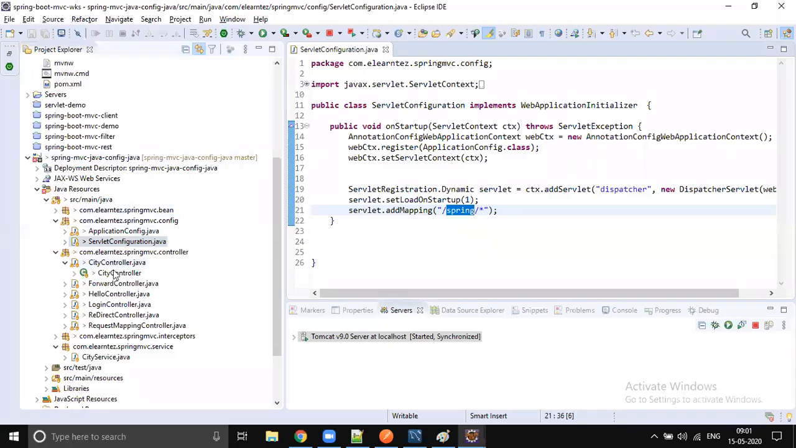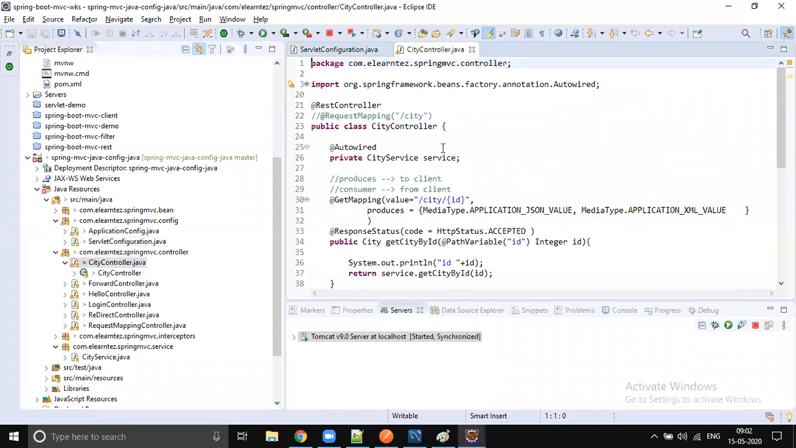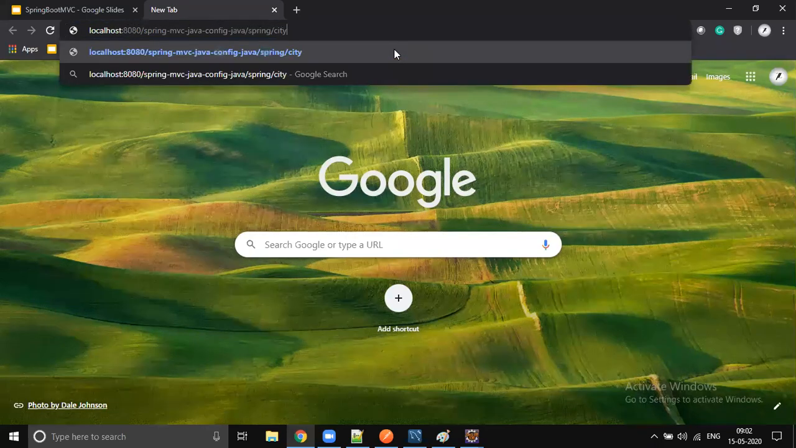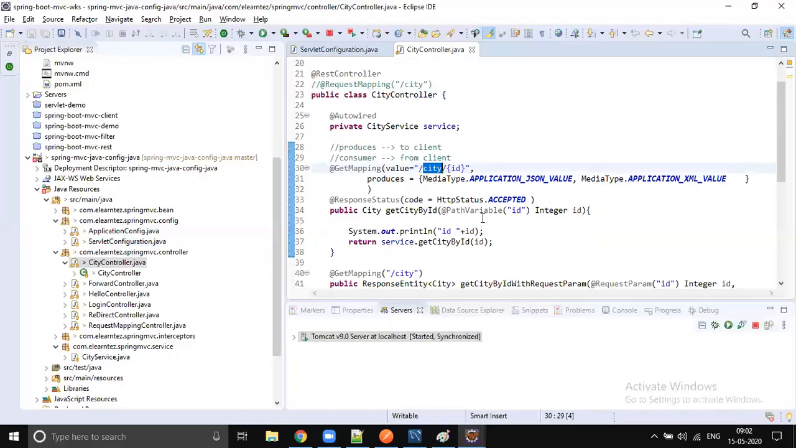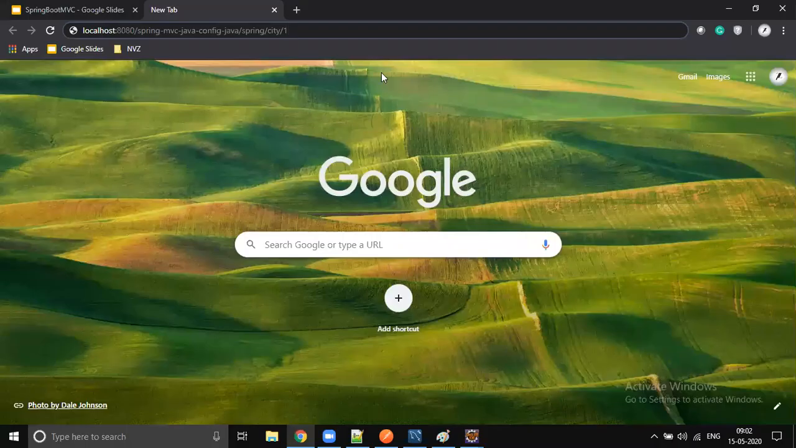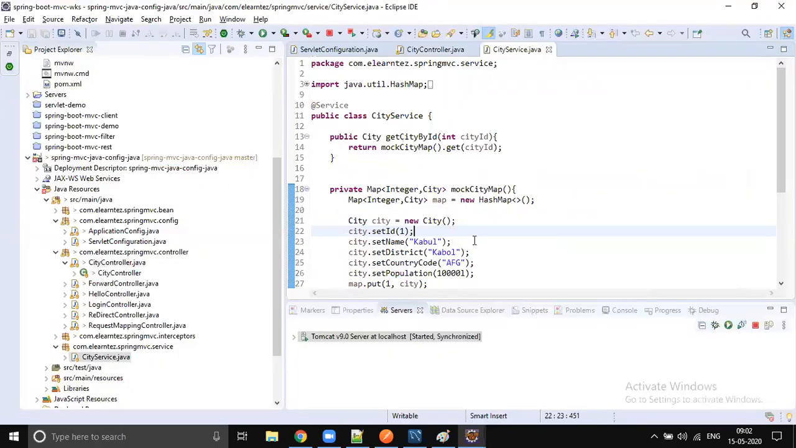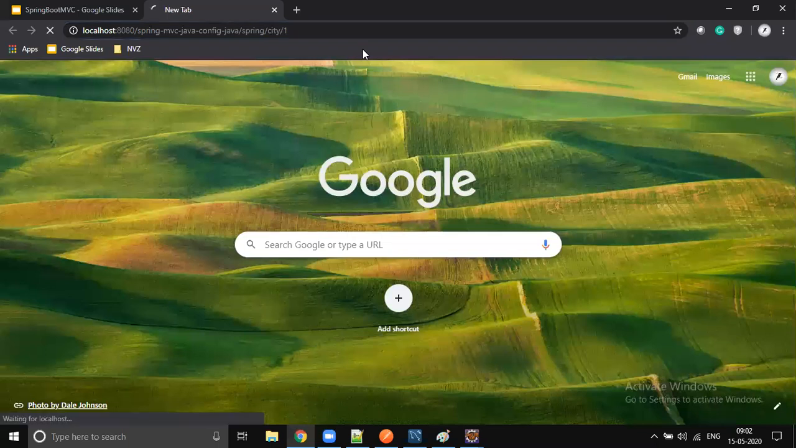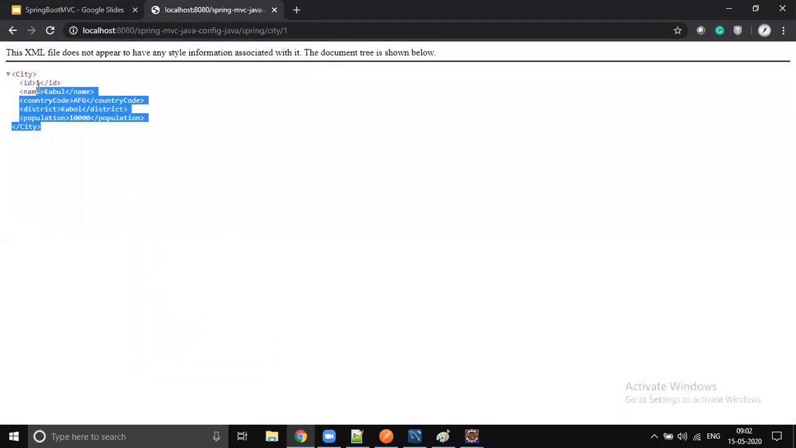Let's go to the city controller. The resource path is city. The city ID is 1. Let me check what is there in the service. City ID, yeah, 1. So when I send 1, you will get the information of Kabul, Afghanistan. So we got the data.